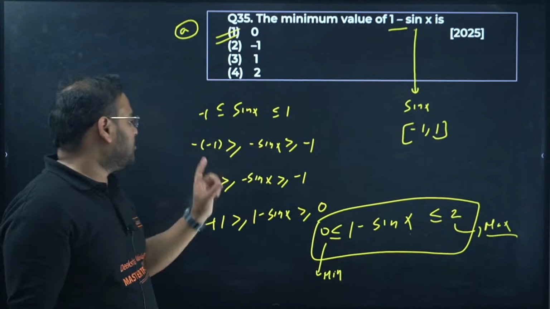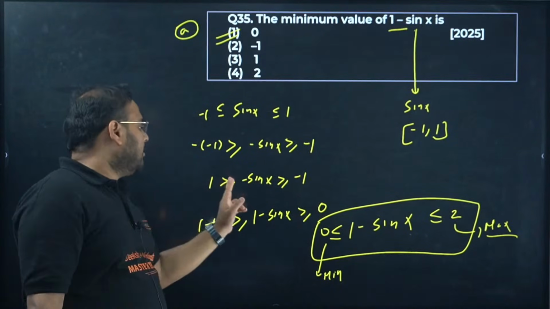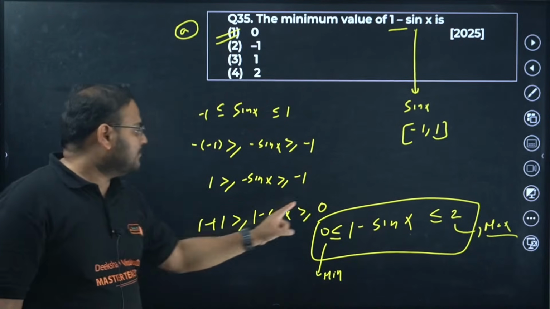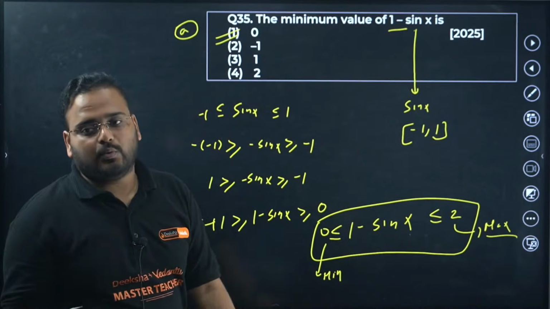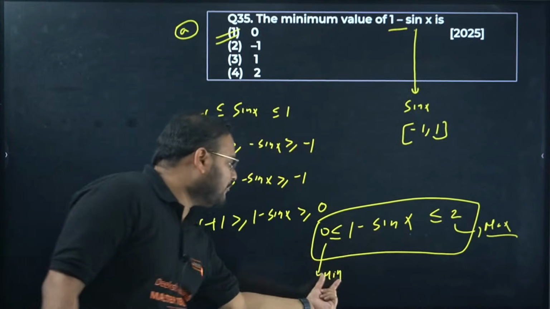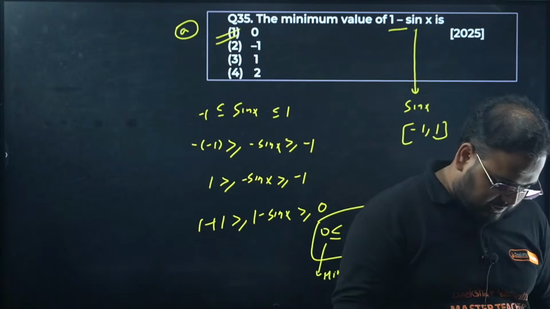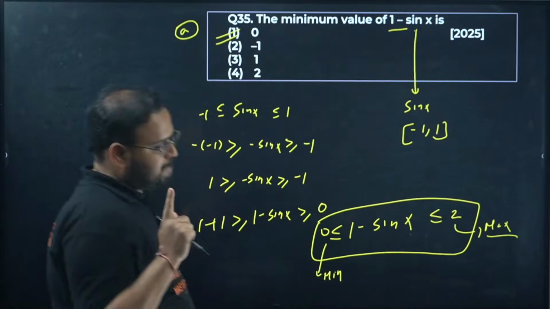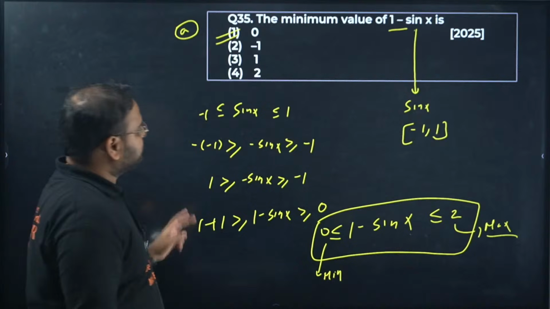Now I want 1 minus sin x. So write 1 minus sin x also. How are you going to do that? Adding 1 every side. 1 plus 1 is 2. If you add 1, it will become 1 minus sin x. It will become 0. Now check it out. It will become 0 to 2. I want the minimum value of this function. What's the minimum value? 0. What's the maximum value? 2. Answer is A. Done, guys.